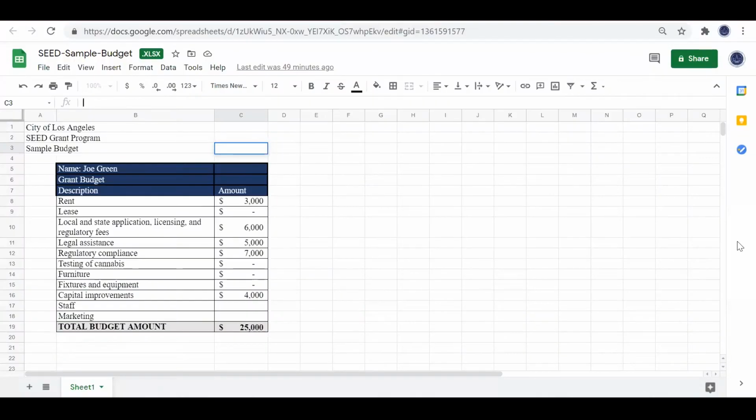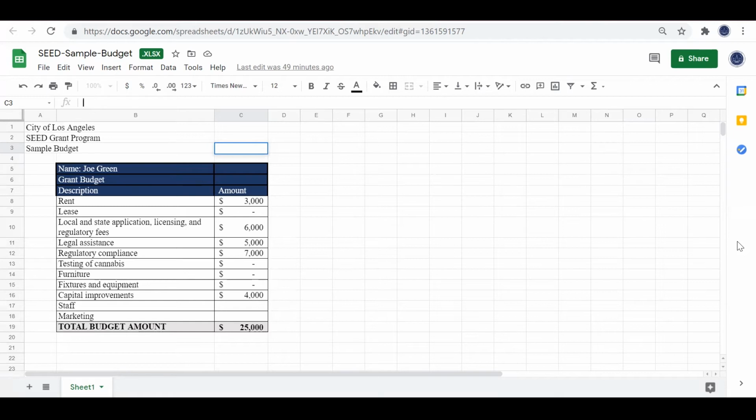categories. So here we have entered that rent is $3,000, licensing fees are $6,000, legal assistance is $5,000, regulatory compliance, which in this example is the estimated insurance cost, is $7,000, and finally, capital improvements to add a storage unit is $4,000. When you add all of those costs together, your total budget amount is $25,000.